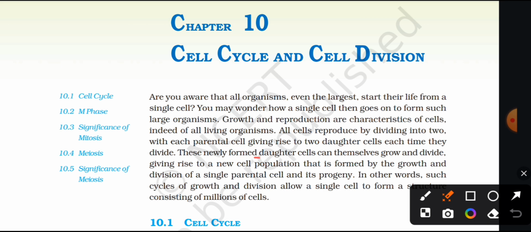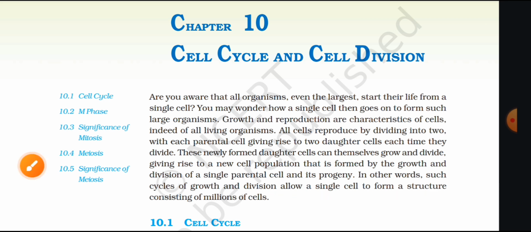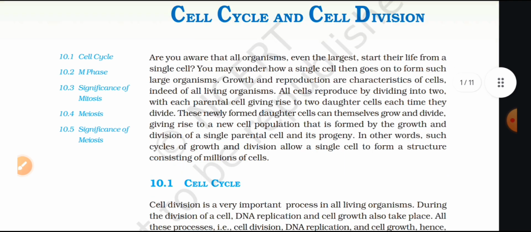These newly formed daughter cells can themselves grow and divide, giving rise to a new cell population that is formed by the growth and division of a single parental cell and its progeny. In other words, such cell cycles of growth and division allow a single cell to form a structure consisting of millions of cells.